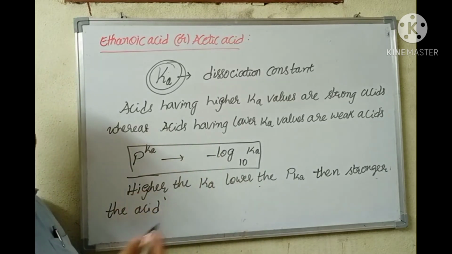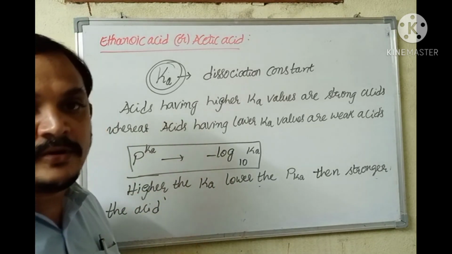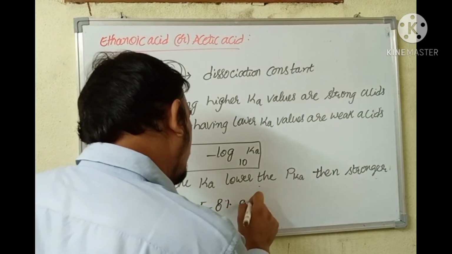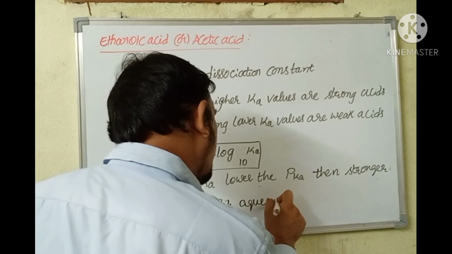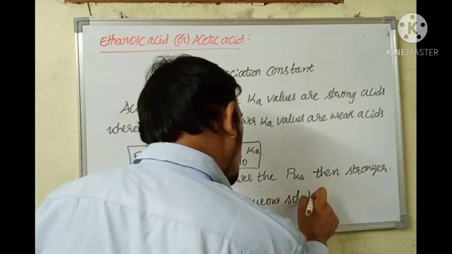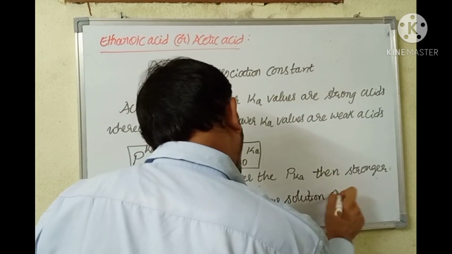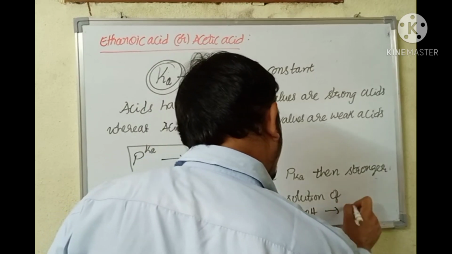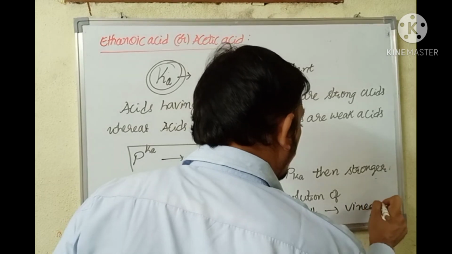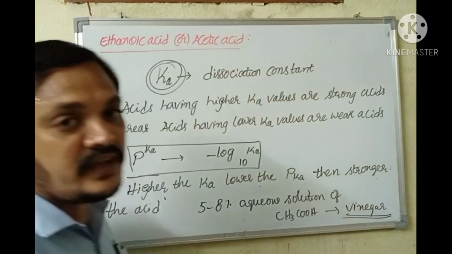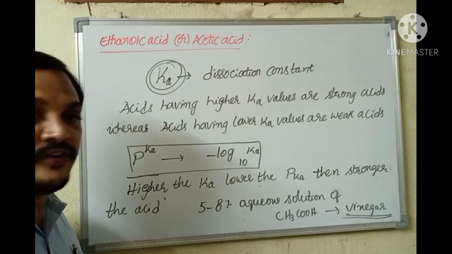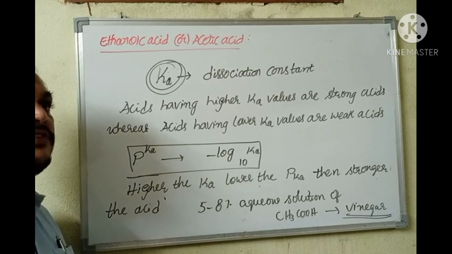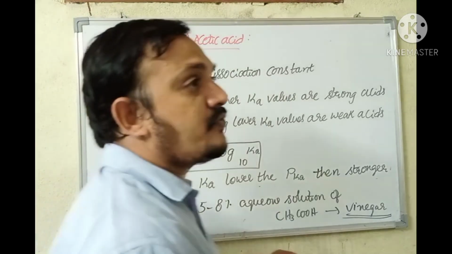Then I said to you that acetic acid is soluble in water in all proportions. A 5 to 8% aqueous solution of ethanoic acid is referred to as vinegar, which is used as a preserving agent in the edible industry. With this, this part is over. Still remaining is cleansing action of soap. Thank you.